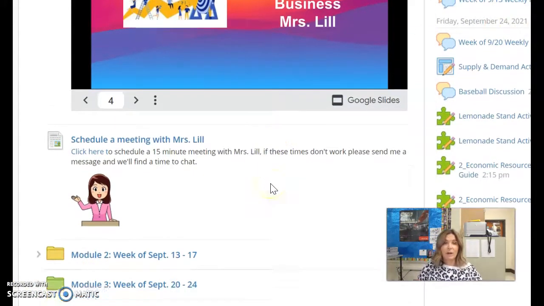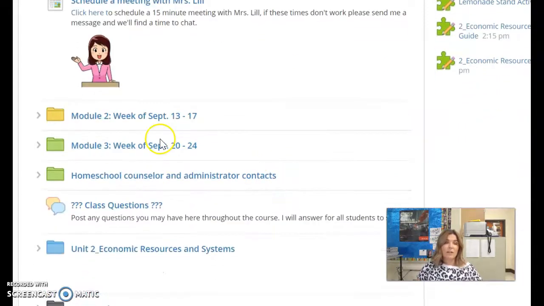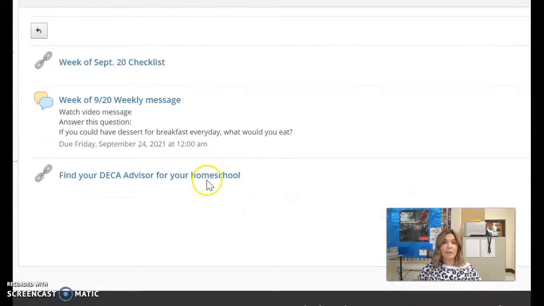Other than that, when we come on down here and take a look, you're going to see that we've got Module 2 and then Module 3. And then when we come inside of here, you're going to be able to see that every single week, you're going to be provided a checklist as well as a weekly message and a little get-to-know-you question. And then other than that, I still have this information here.